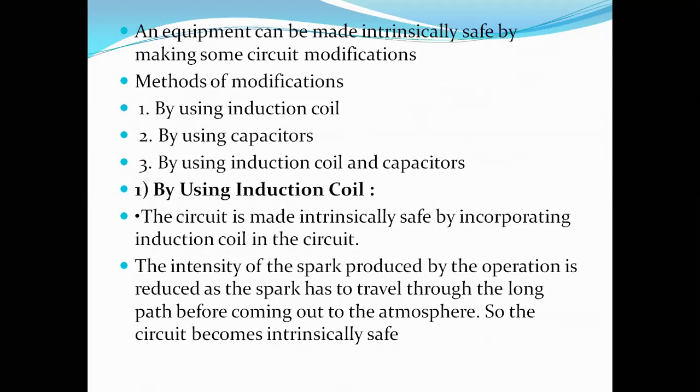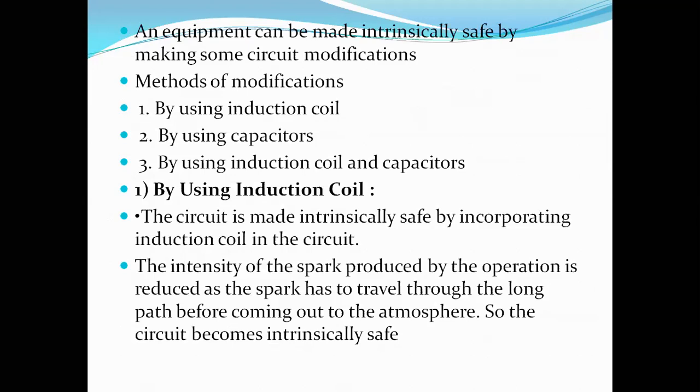It will not ignite any surrounding atmosphere. That's why those apparatus are called intrinsically safe apparatus, because the spark intensity is less and it is incapable of igniting the surrounding atmosphere.